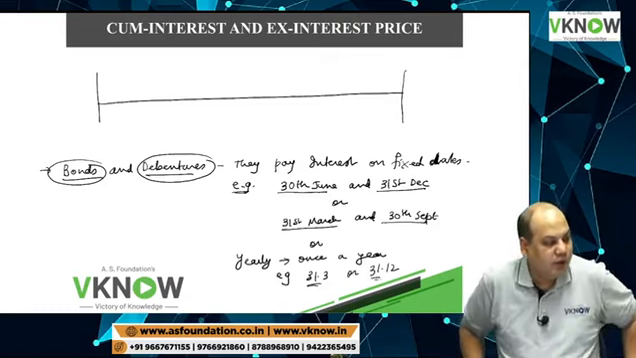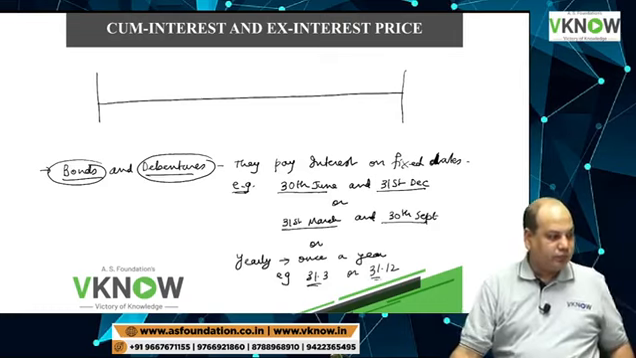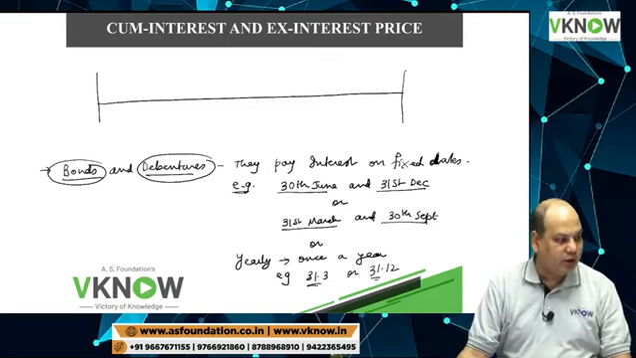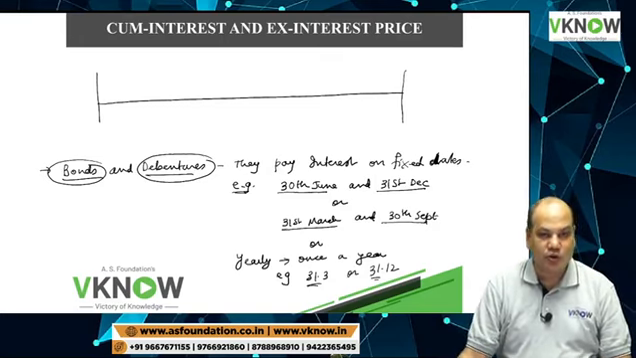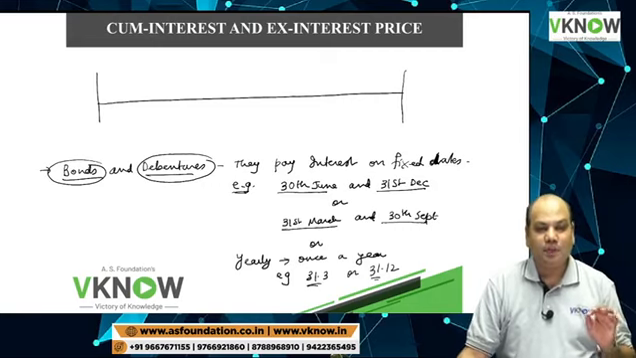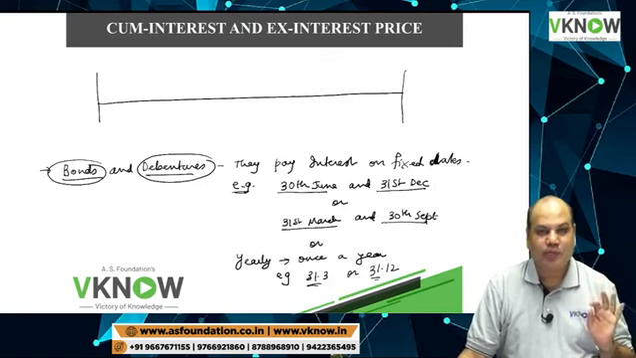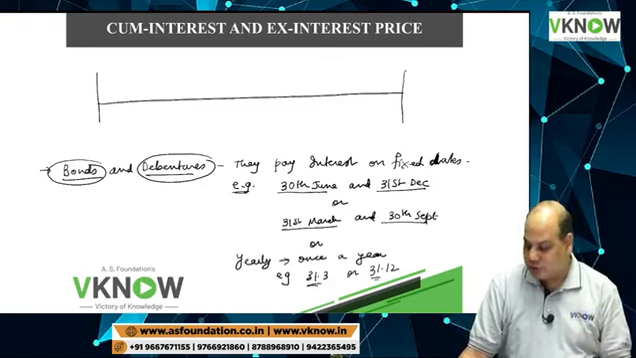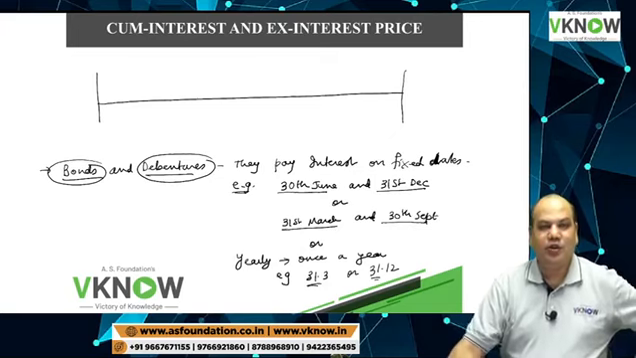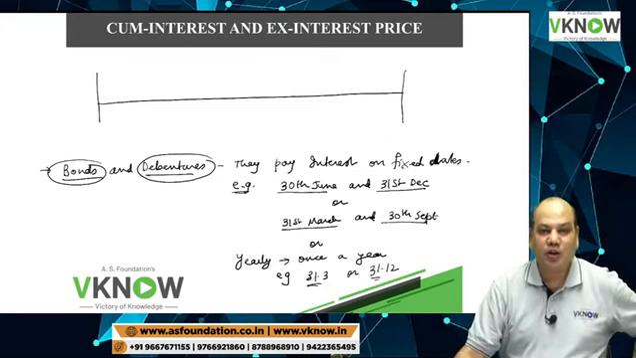So, first point we have to make clear: the company which issues debentures or bonds will pay interest only on fixed dates. Some of them pay semi-annually and some of them pay annually.